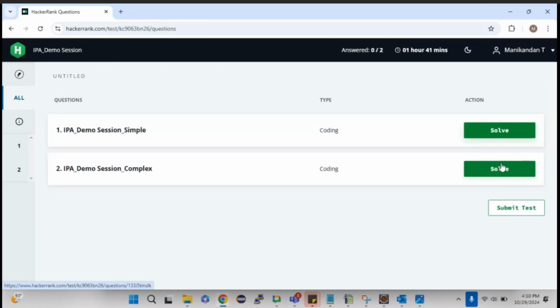Then only your entire question will be correct. Otherwise, you will get partial marks based on the test case clearance. After this session, we will show you a sample screen on the Ion page as well.